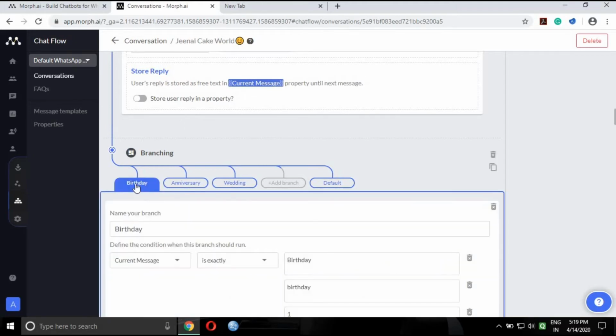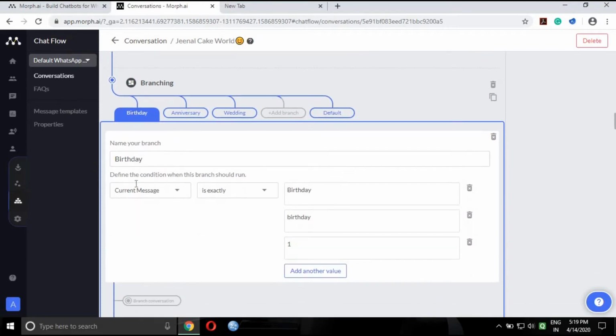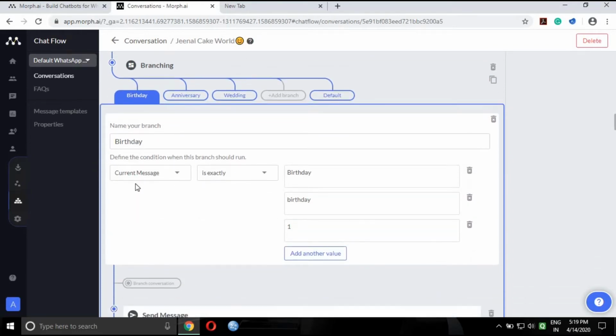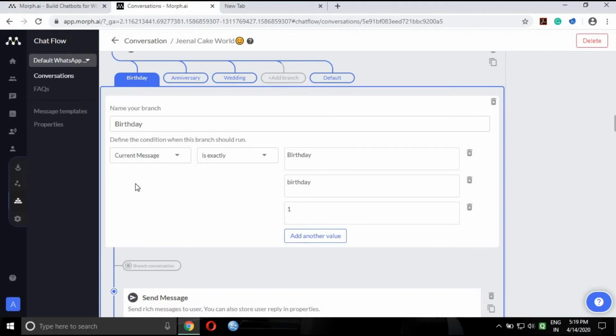So guys, this is how the branch looks like. First of all, I have named my branch as birthday. And now this is very important. When this birthday message goes to the user, the current message by the user will be 1 or birthday, and exactly this we can set as conditions. I have set the current message and when it is exactly birthday, and these are the various values.